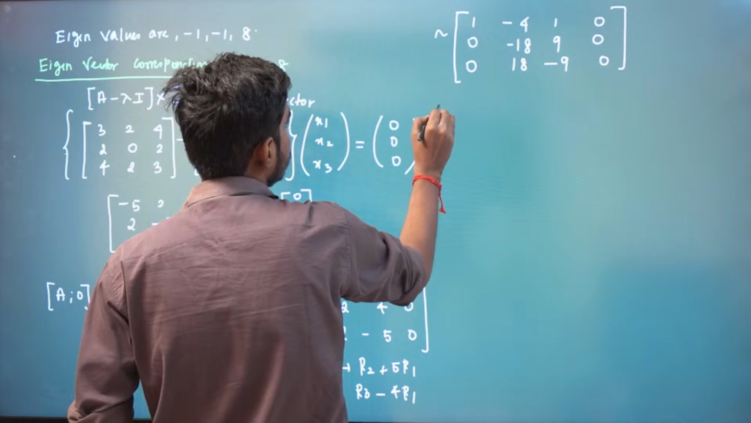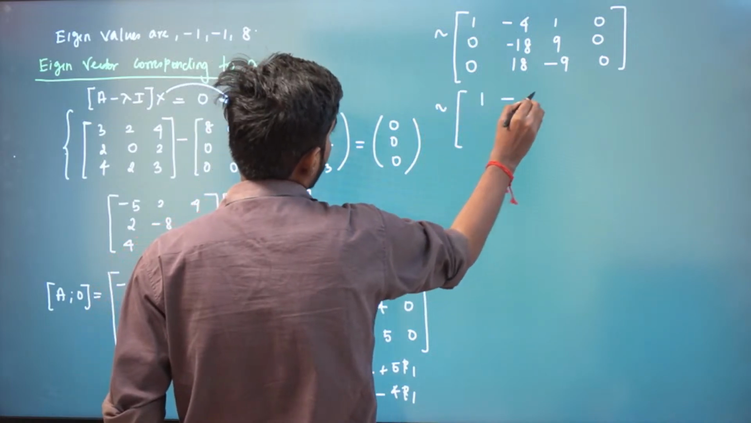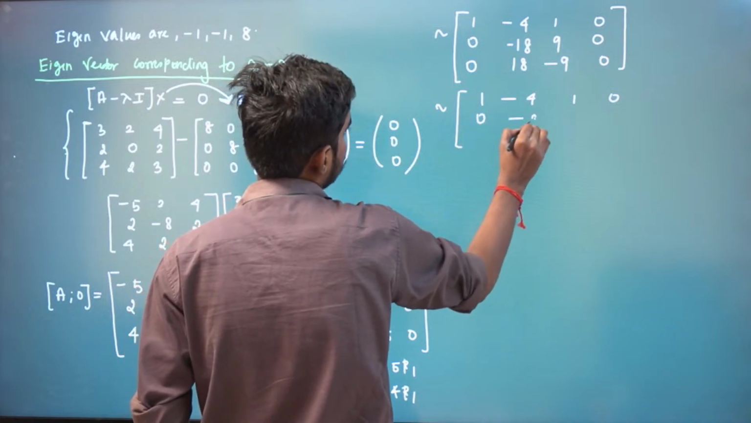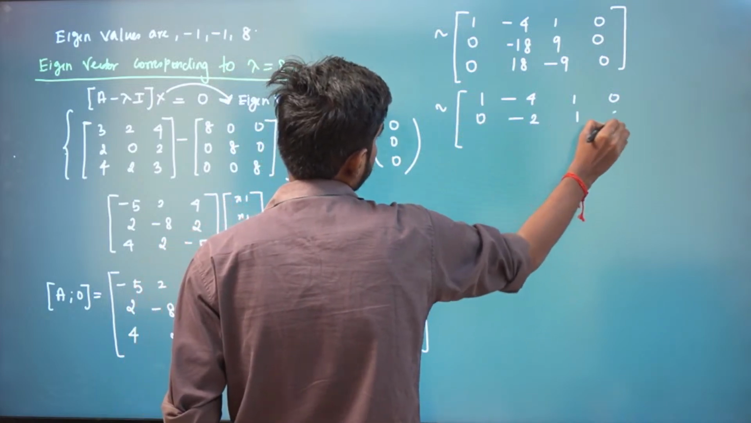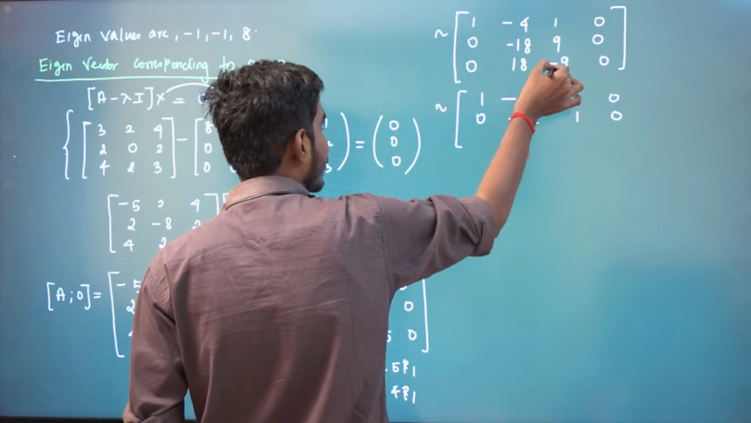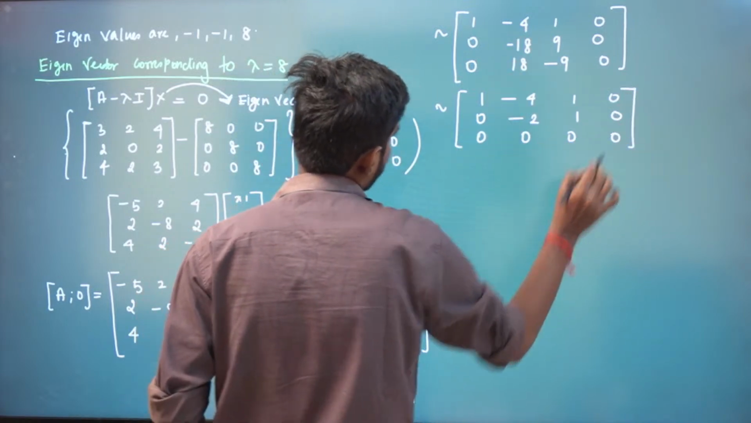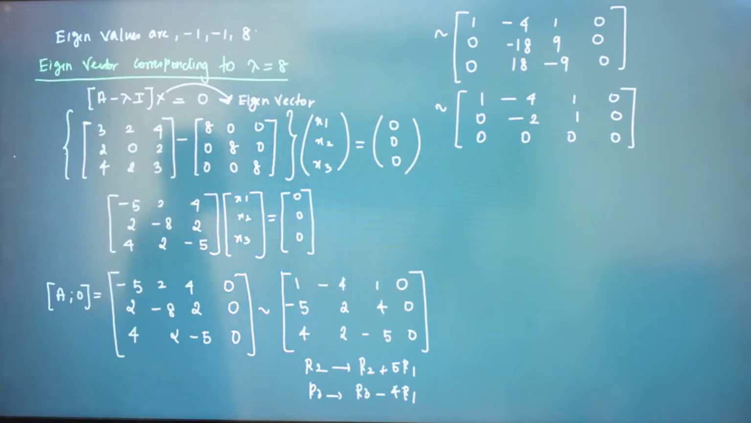Again, you just add these two rows. So you will have 1, minus 4, 1, 0. You divide by 9: 0, minus 2, 1, 0. And then you divide by 9 again, and then you add. You will end up with 0, 0, 0, 0. This is our reduced row echelon form.